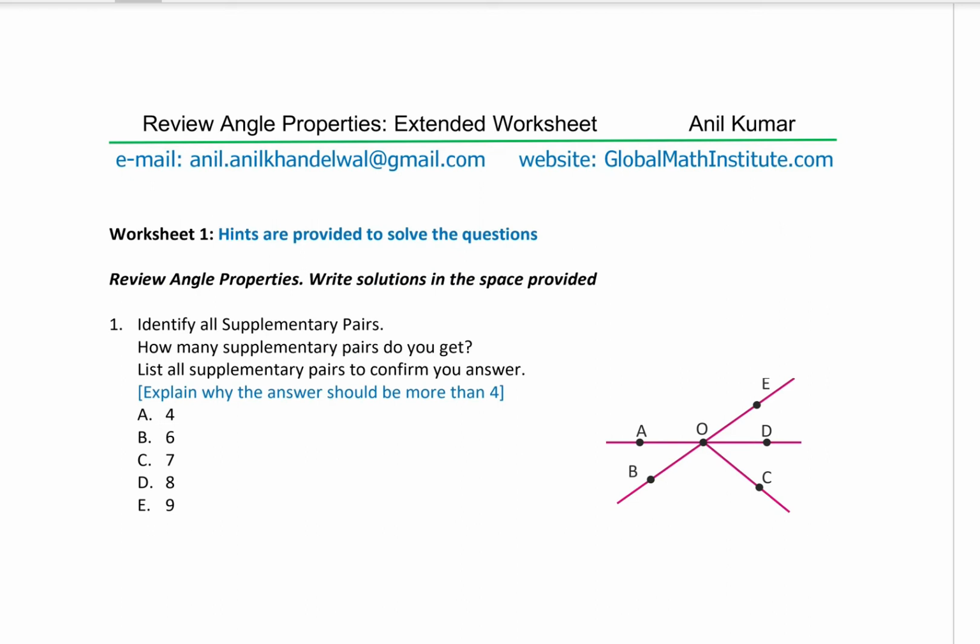Question number 1 here is, identify all supplementary pairs. How many supplementary pairs do you get? List all supplementary pairs to confirm your answer. Hint is given to you that it is more than 4 and the options are 4, 6, 7, 8 and 9. So let's figure out how many angles are forming supplementary pairs. Now when we say supplementary pairs, that means the sum is 180 degrees. So that is what we're looking for.